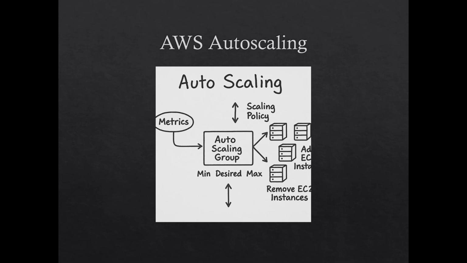Today we are diving into one of the most powerful automation features inside AWS called auto scaling. If you ever wondered how big applications like Amazon, Netflix or Instagram stay fast even when millions of users join at once, or how servers magically increase during traffic spikes and shrink back down when traffic drops, auto scaling is the hero behind the scenes.